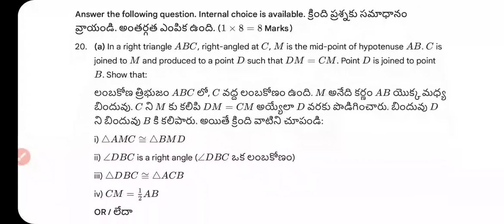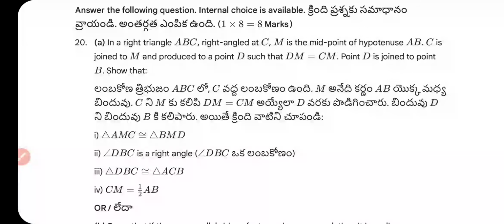In a right angle triangle ABC, right angled at C, M is the midpoint of the hypotenuse AB. C is joined to M and produced to a point D such that DM equal to CM.